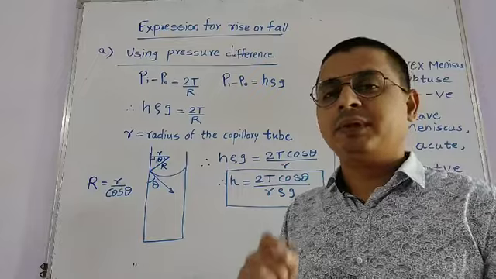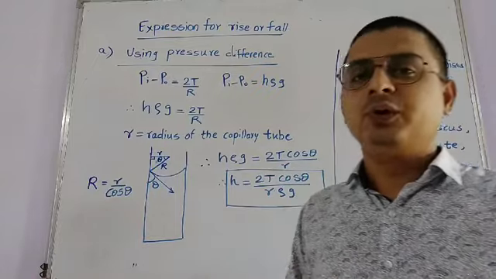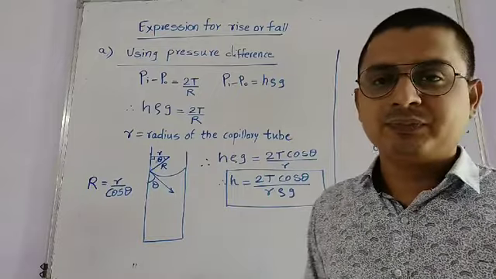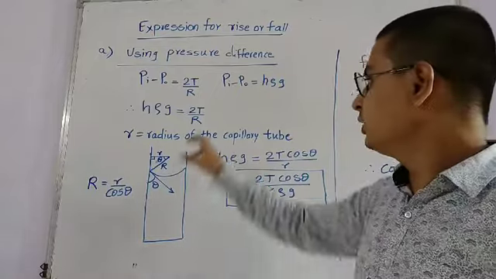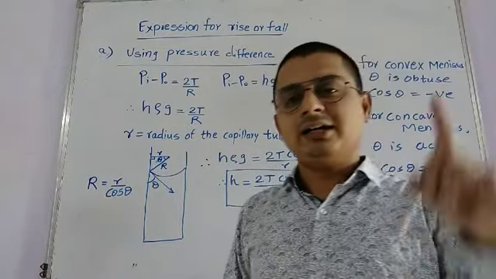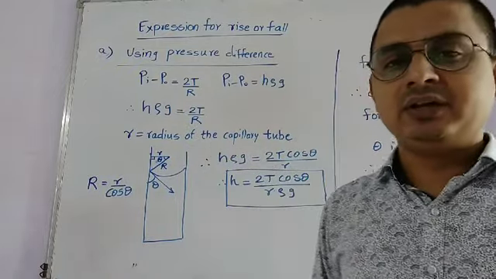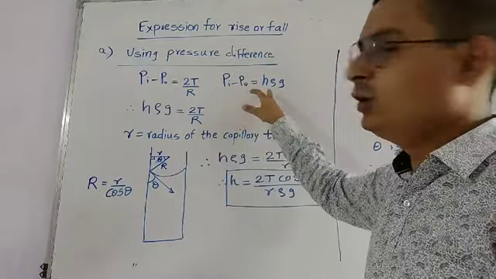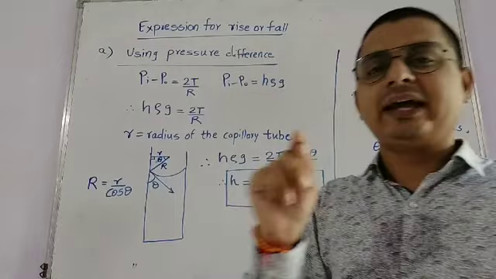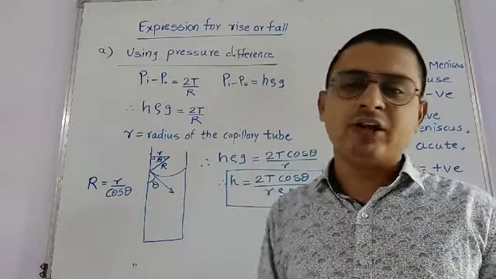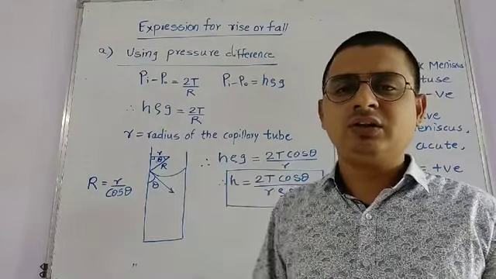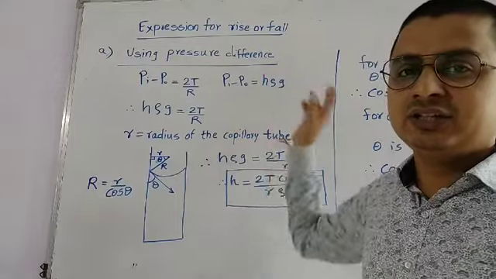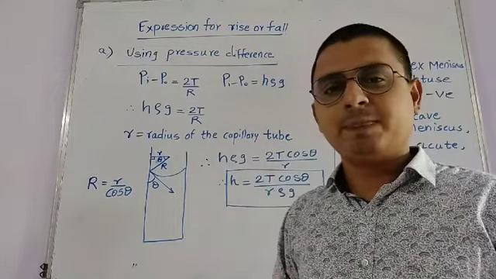That means the pressure difference due to the liquid column, that is height h of the liquid column, is equal to 2T/R, and also the difference in pressure Pi minus P0 is equal to h rho g. Here h stands for the height of the liquid column, rho stands for the density of the liquid, and g stands for the gravitational acceleration.